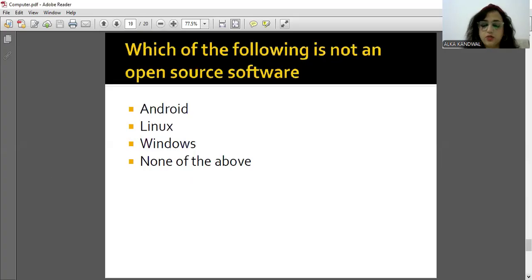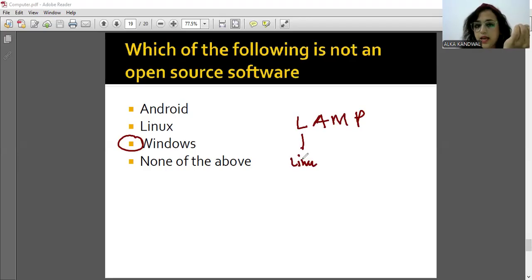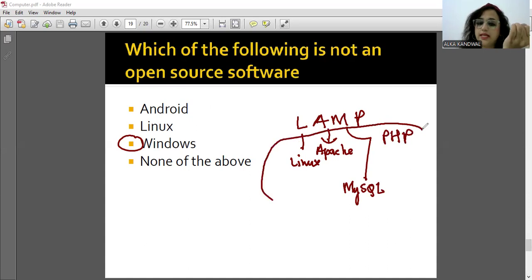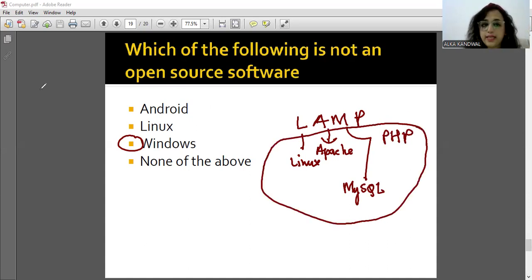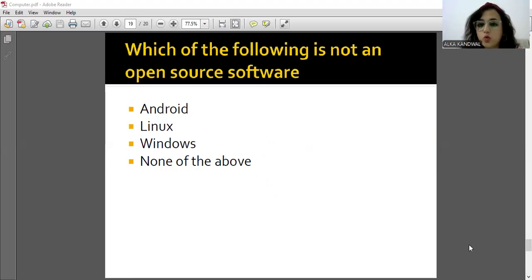And here we go. Which of the following is not an open source? तो Android तो open source है, Linux भी है, Windows नहीं है, ठीक है. और एक याद रखना, LAMP: Linux, Apache, MySQL, PHP, Python, ये सारे एग्जाम्पल हैं ओपन सोर्स के. ये सारे ओपन सोर्स सॉफ्टवेयर हैं, ठीक है. सो लैम्प याद रखना. And definitely Windows is not an open source, it's a proprietary software.